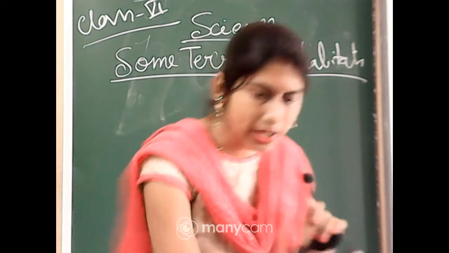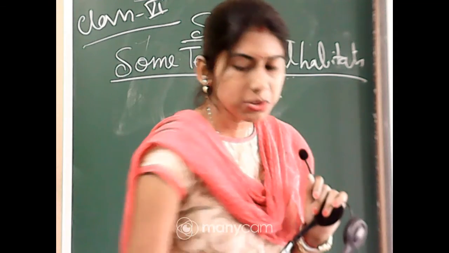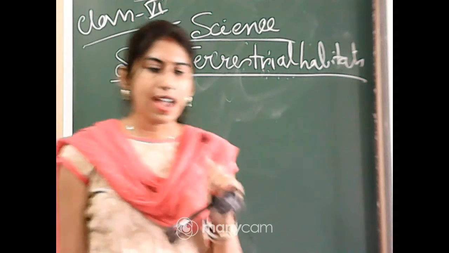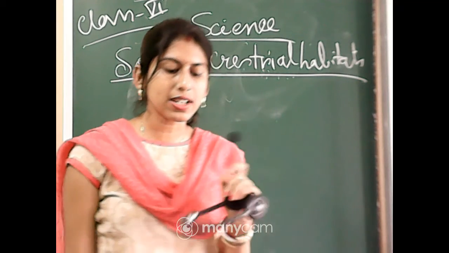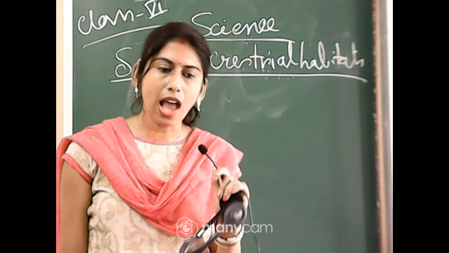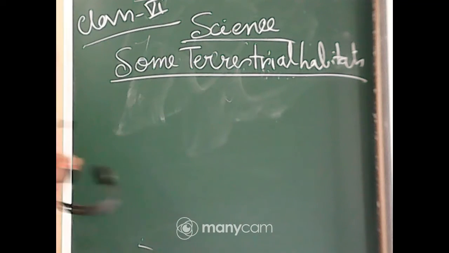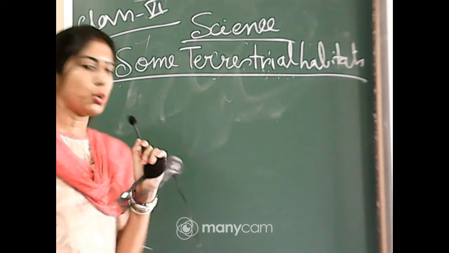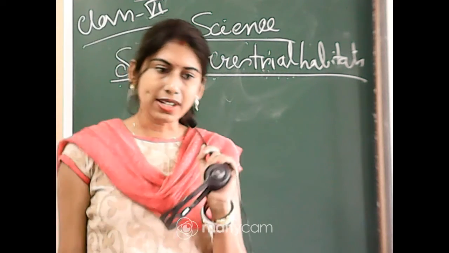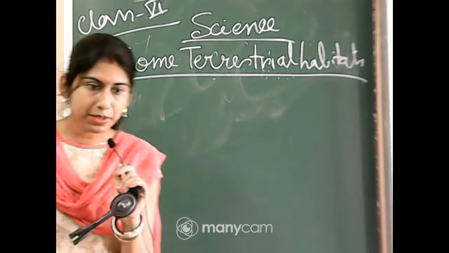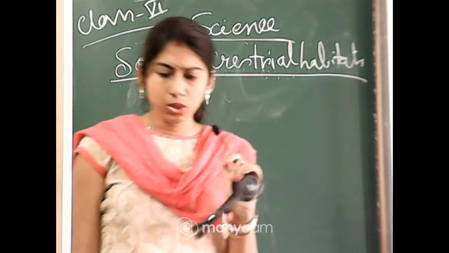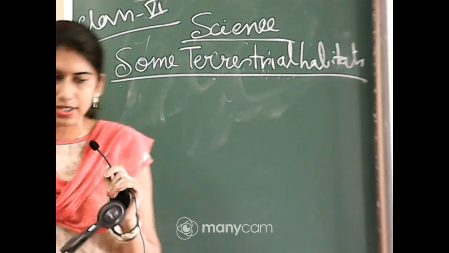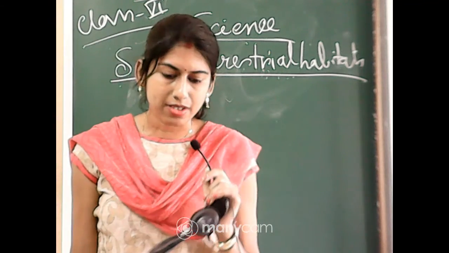Okay, so today I will continue the chapter, which is chapter number 9. Clear? And today I will discuss some terrestrial habitats. So today's topic is some terrestrial habitats. As you know, what is the meaning of terrestrial habitats? That means those plants and animals which are living on the land are said to be in terrestrial habitat.